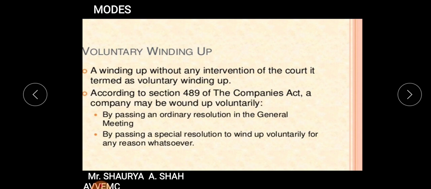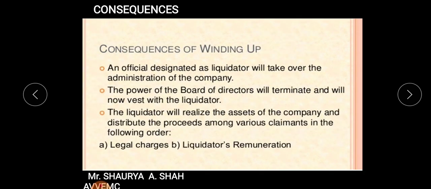They have to pass a resolution that we need to wind up our company due to the following reasons. After passing the resolution, they wind up the company. So a special resolution or a simple resolution is to be passed in the meeting, and then the process for winding up can be started. I hope it is clear, everyone.